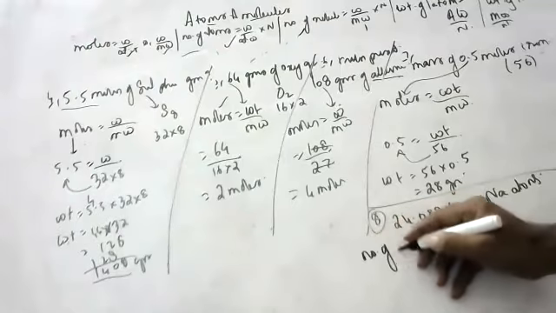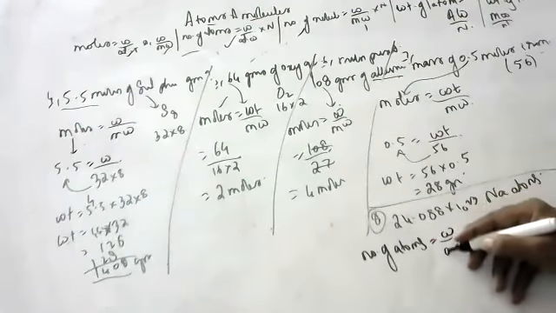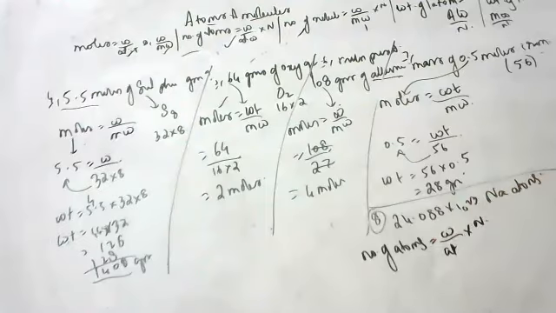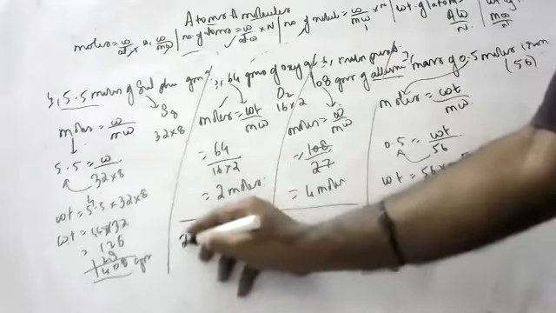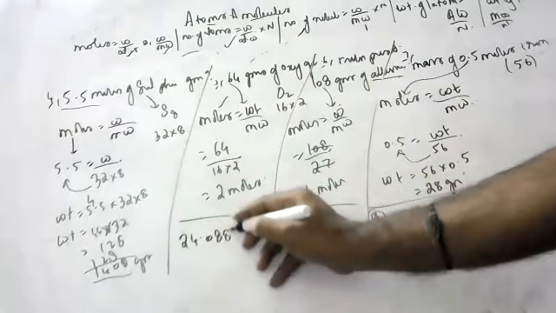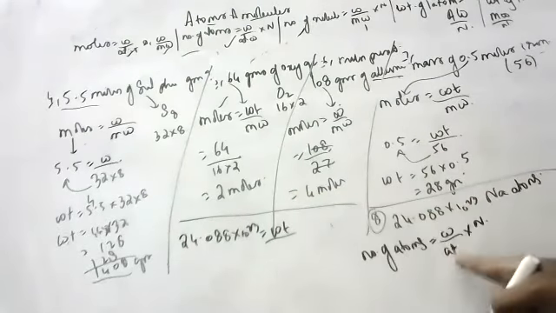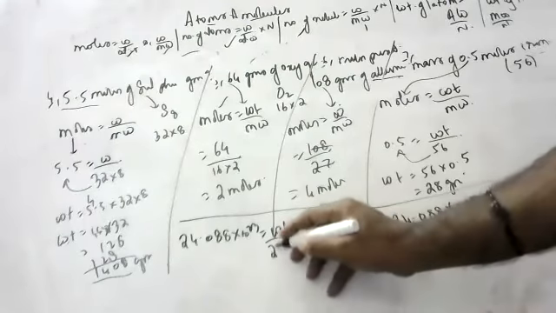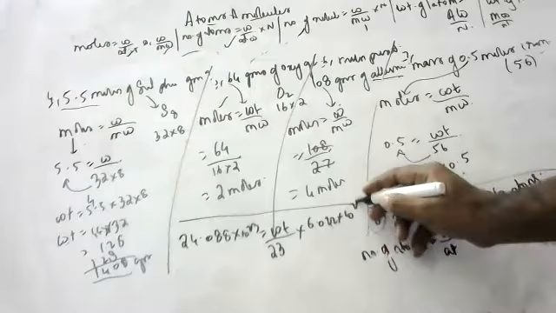Number of atoms is equal to weight by atomic weight into Avogadro's number. Number of atoms is 24.088 into 10 to the power of 23. Atomic weight of sodium is 23. Avogadro's number is 6.022 into 10 to the power of 23.